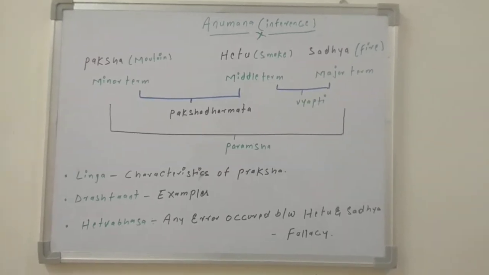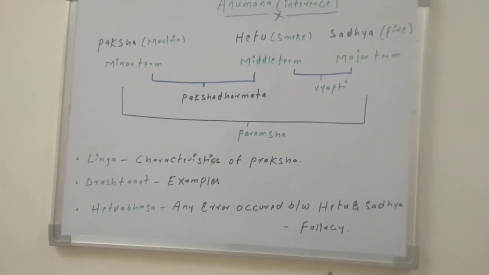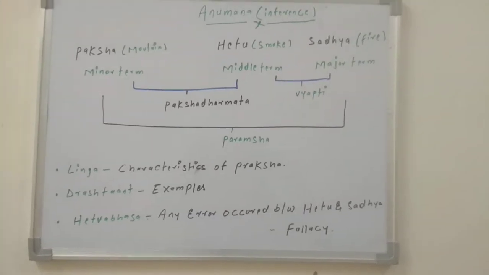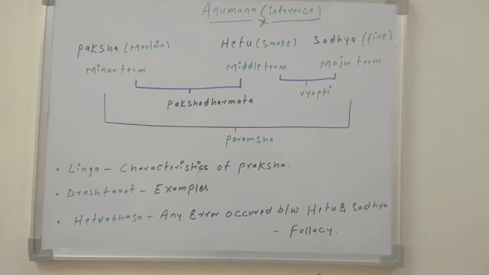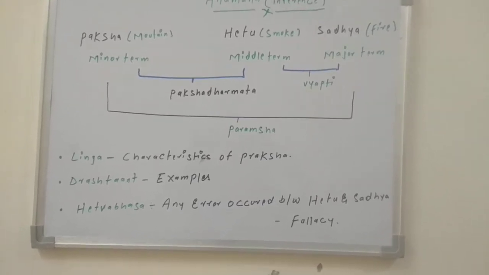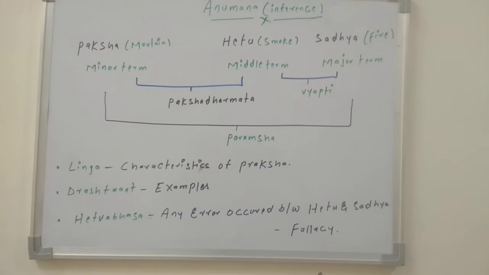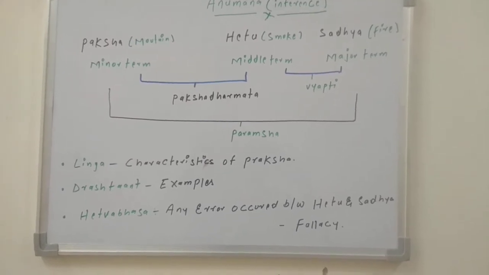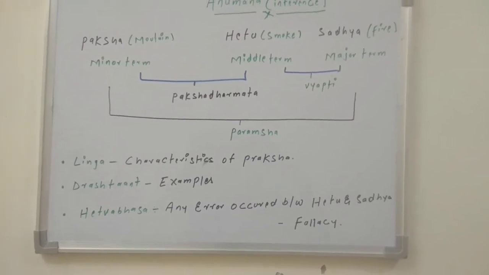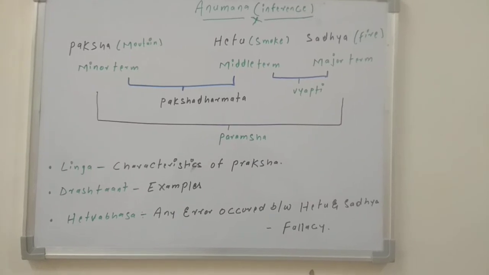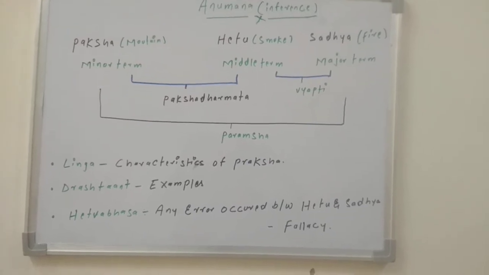Other than that, other words, one is Linga, that means the characteristics of the Paksha, or the characteristics of an object. Here the Paksha is a mountain. Suppose the characteristics of a mountain, like where it is located, how long it is, at which part the smoke comes out. These are all the characteristics associated with the Paksha, known as Linga. Another one is Drishtanta. By taking any of the Paksha, Hetu or Sadhya, if you are citing any example, that is known as Drishtanta.